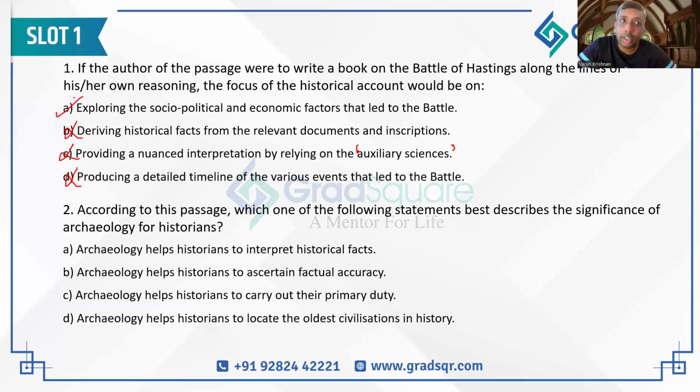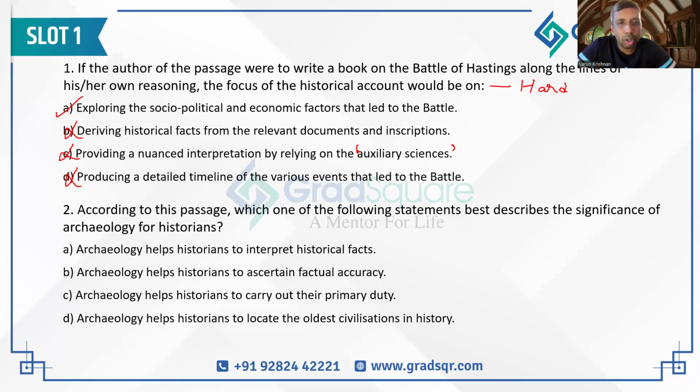It is to solve questions like these that I always recommend that you read the entire passage first. Never go to the questions first. Anyone who goes to the questions and the options and then tries to look for the options inside the passage is bound to get a question like question number 1 wrong. That's what makes this question definitely a hard question. I know several good students who would have marked C as the correct answer. But the correct answer for question number 1 is option A. I hope this is absolutely clear. Auxiliary sciences are not to be relied upon for interpretation, whereas interpretation should be done. And A is an example of how interpretation can be done, and that's why A is the correct answer.